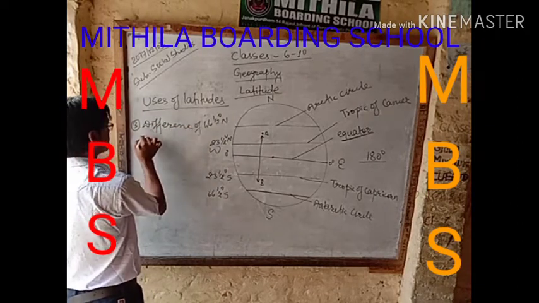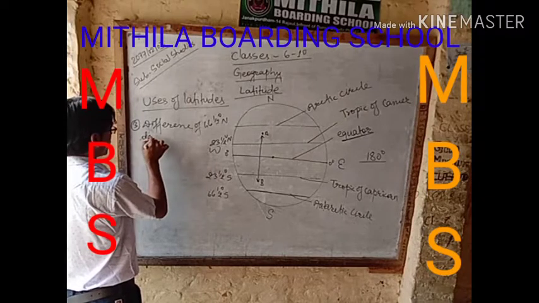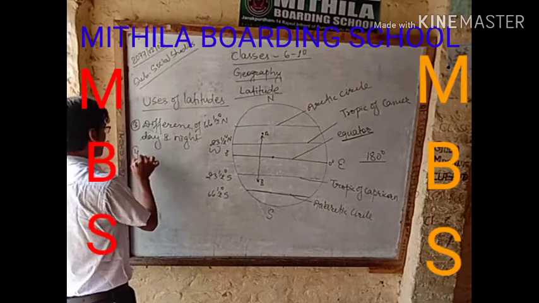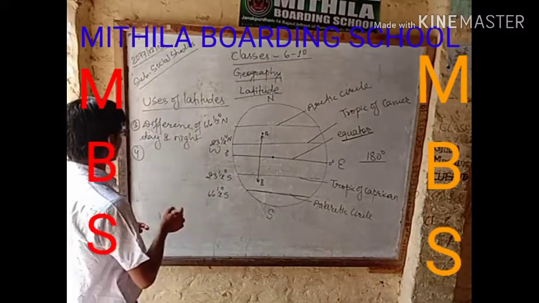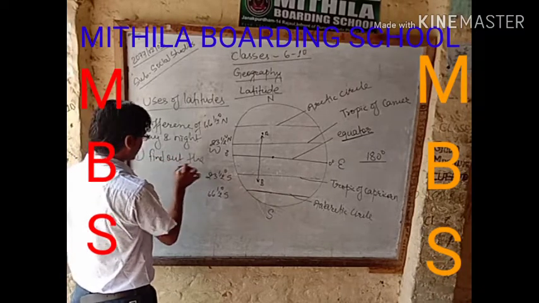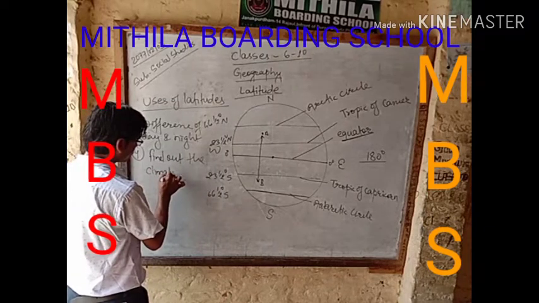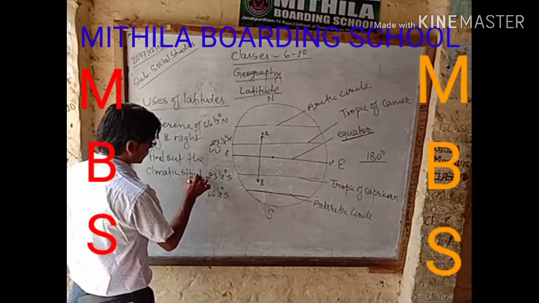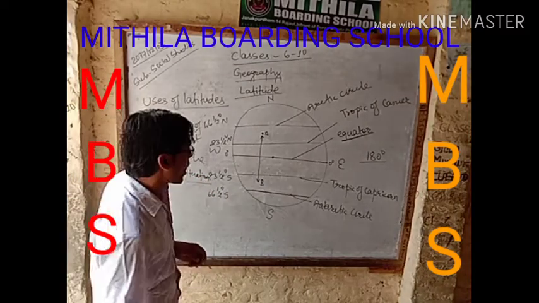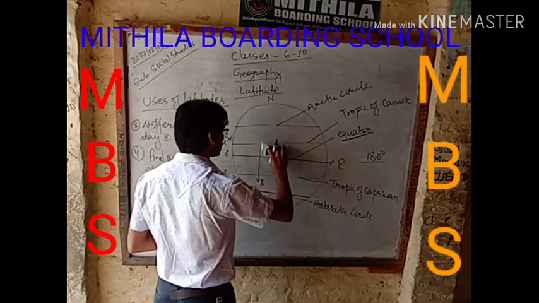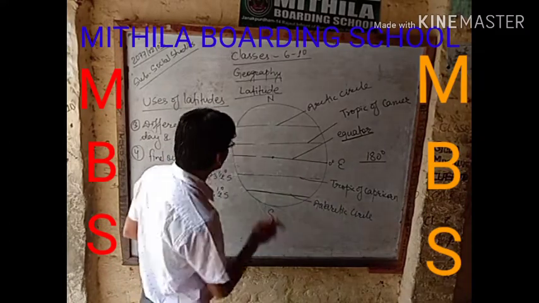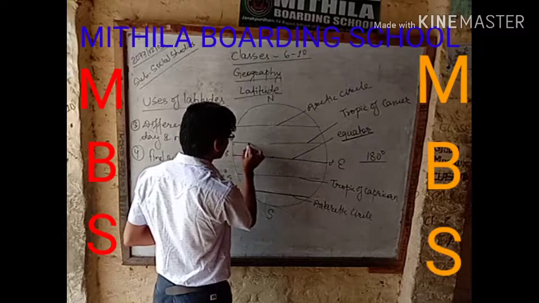Difference of day and night, or interval of day and night. And the fourth use of latitude is to find out the climatic situation. How to find out the climatic situation? Now I am going to show you how latitude makes differences in the climate.